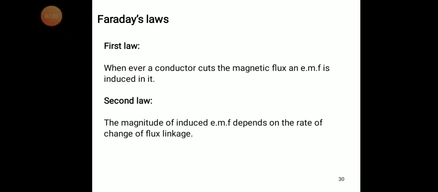The second law says that the magnitude of the induced EMF in the conductor depends on the rate of change of the flux linkage, the rate of change of flux linkage through the conducting wire. So how rapidly the flux is changing is proportional to the magnitude of the induced EMF. These are the two basic principles used for the transformer.